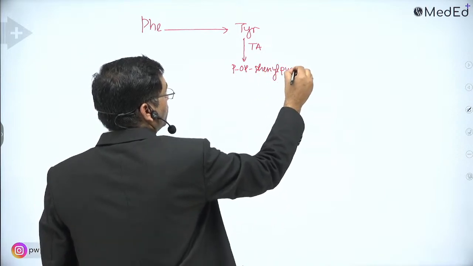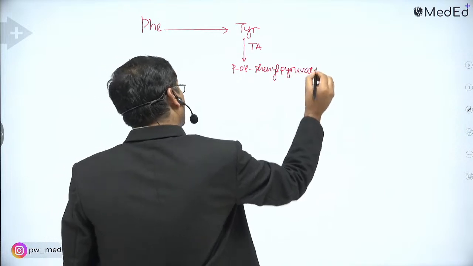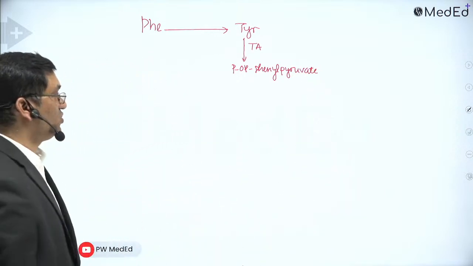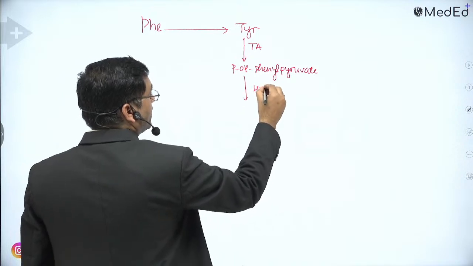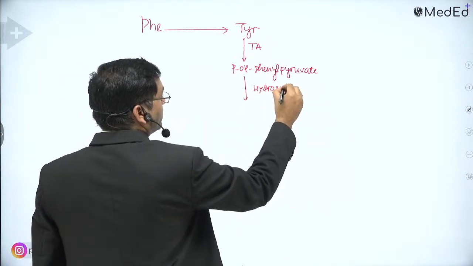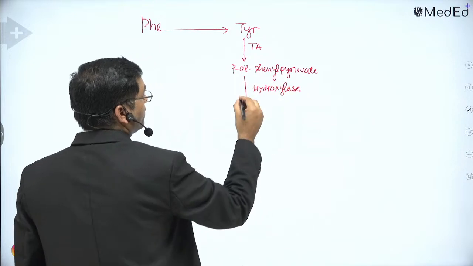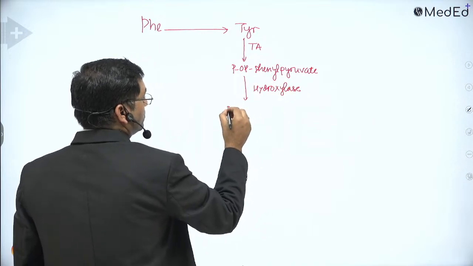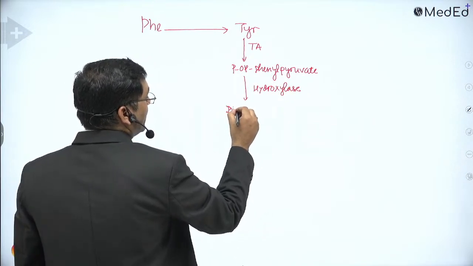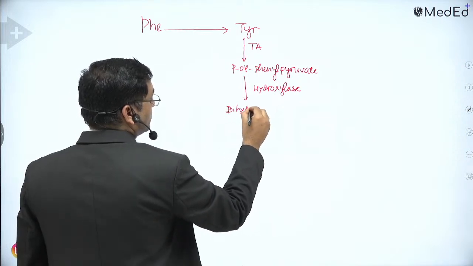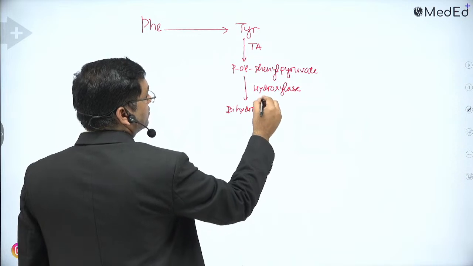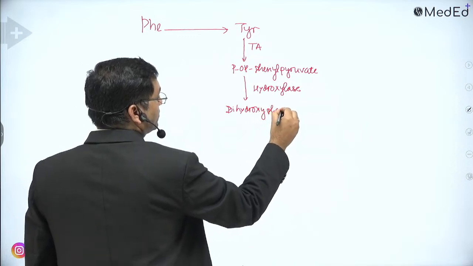Alanine is converted into pyruvate, para-hydroxyphenylpyruvate. So by the para-hydroxyphenylpyruvate hydroxylase, it is converted into dihydroxyphenylacetate.